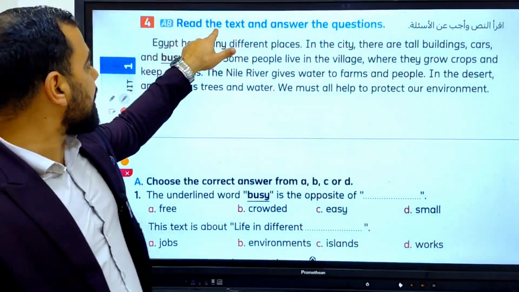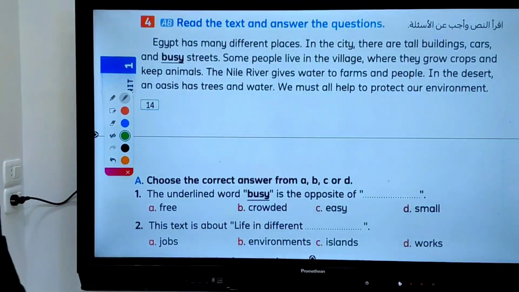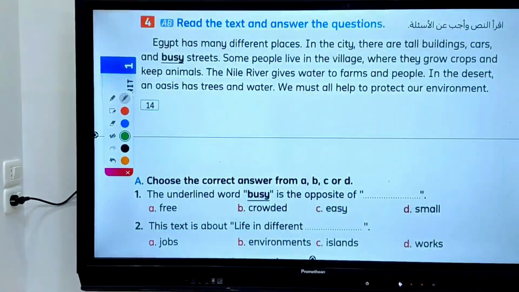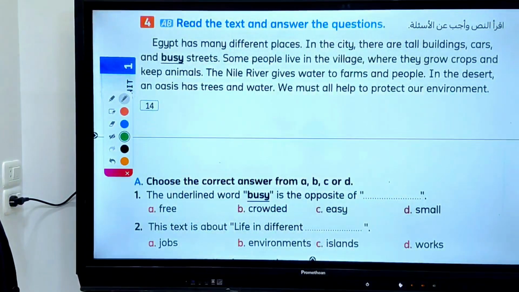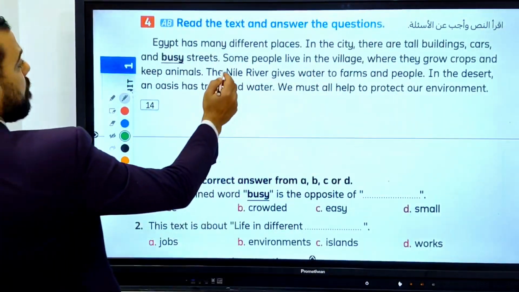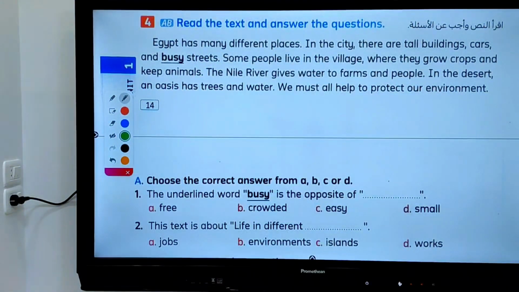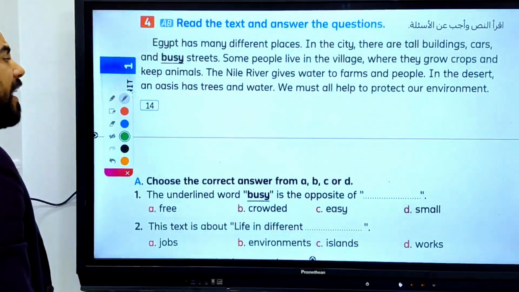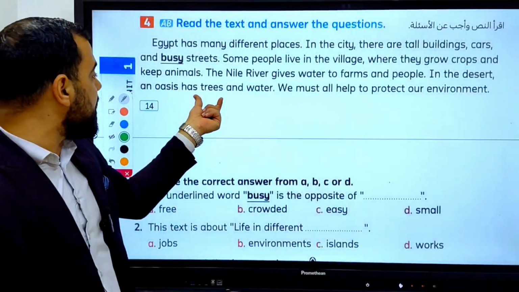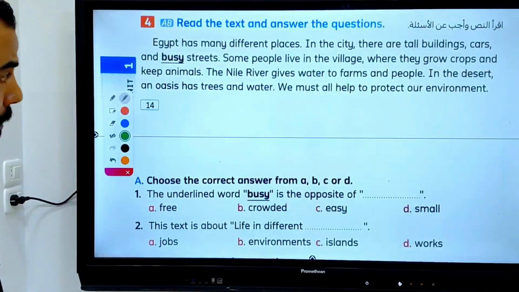Exercise 4. Read the text and answer the questions. Let's read it together. Egypt has many different places. In the city, there are tall buildings, cars, and busy streets. Some people live in the desert, where they grow crops. Some people live in the village, where they grow crops and keep animals. The Nile River gives water to farms and people. In the desert, an oasis has trees and water. We must all help to protect our environment.